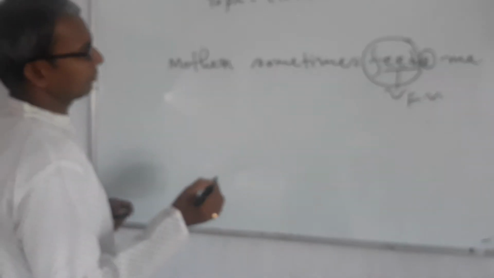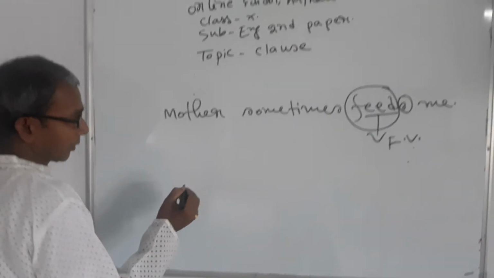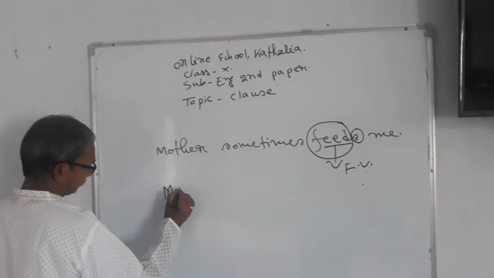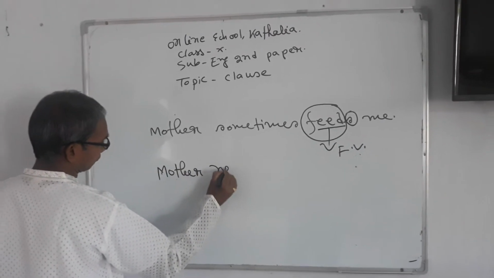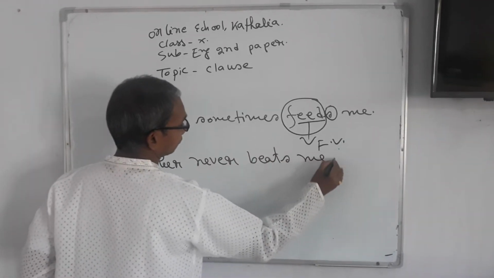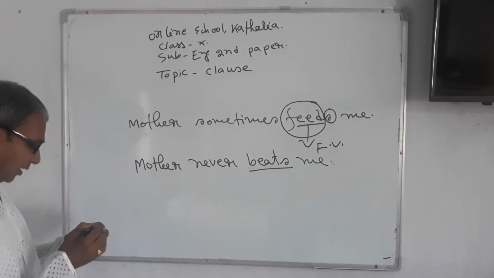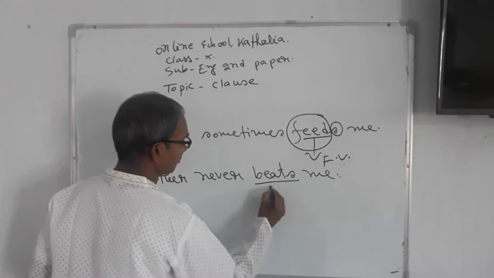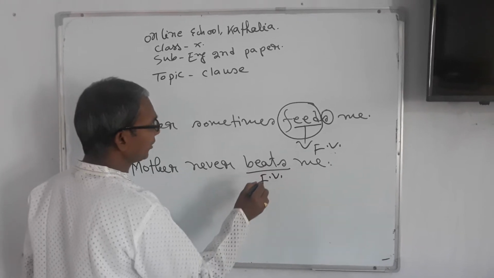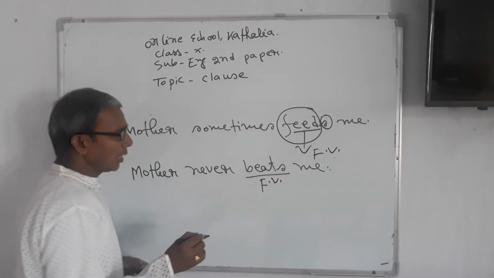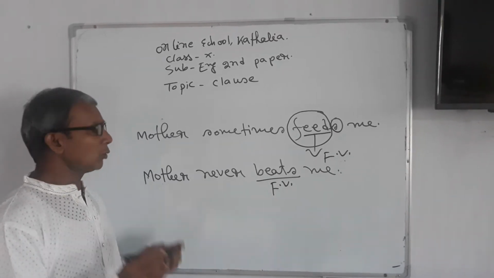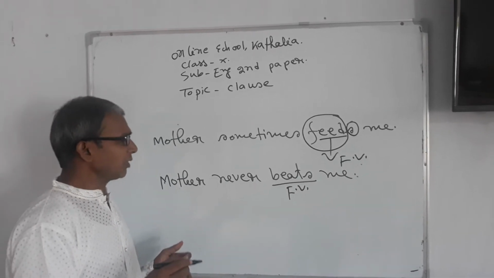So we can say another symptom of finite verb for its identification. If there is only one verb in a sentence, it must be a finite verb. I am going to write down another example. There is only one verb in this sentence, so this verb must be a finite verb. In this sentence there is a single verb, the verb is beats, so it must be a finite verb. As many finite verbs, as many clauses.